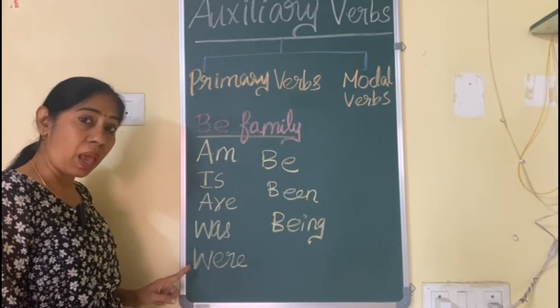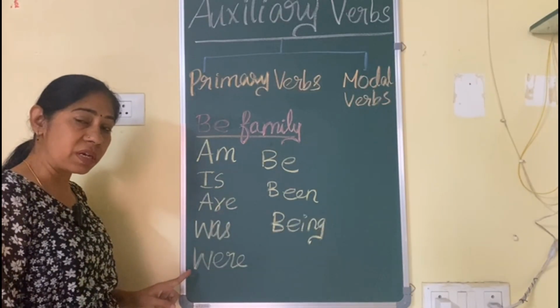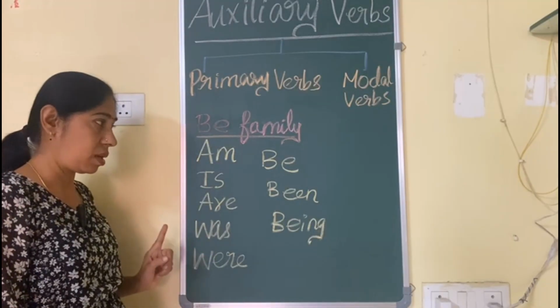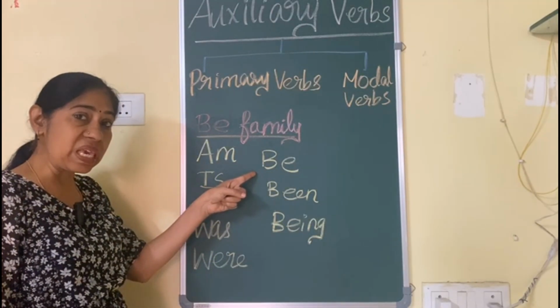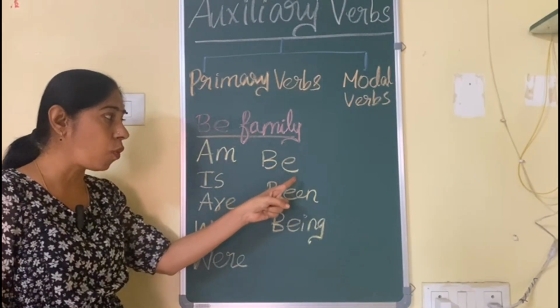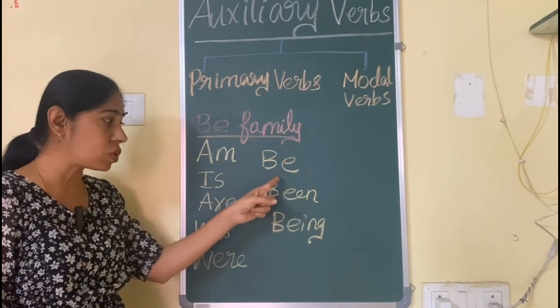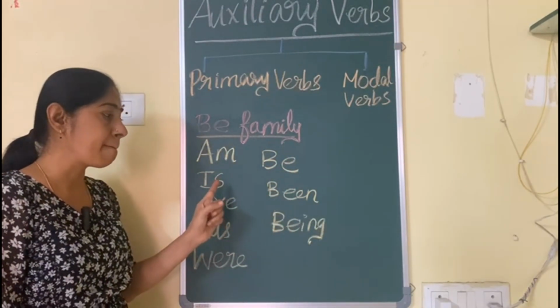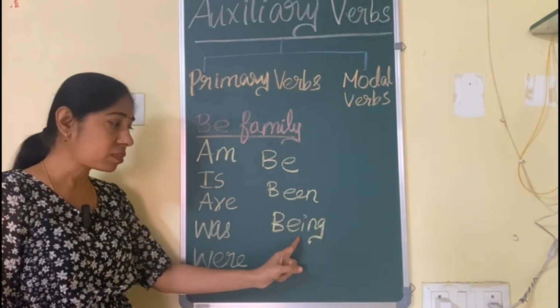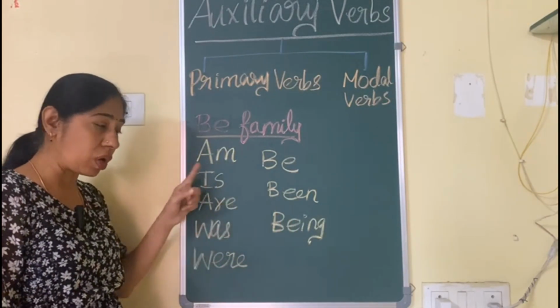Then were, that is British. Were, that is American. The next is be. You have to give a long sound. Be, because this is an open syllable, so we have to give the long sound. Been. Then being. So this is how you have to pronounce all of these.